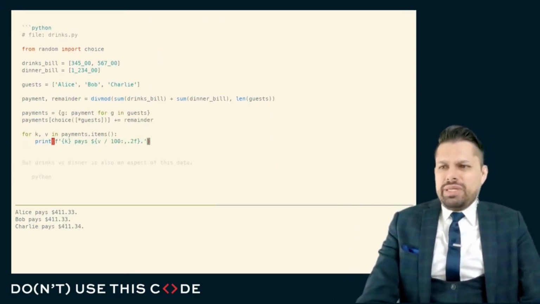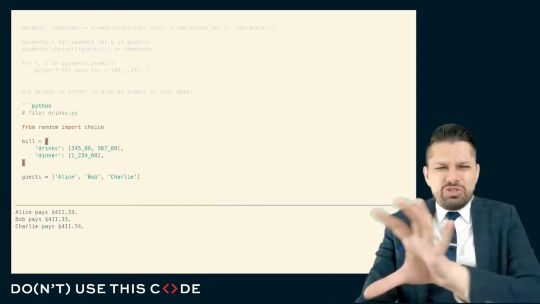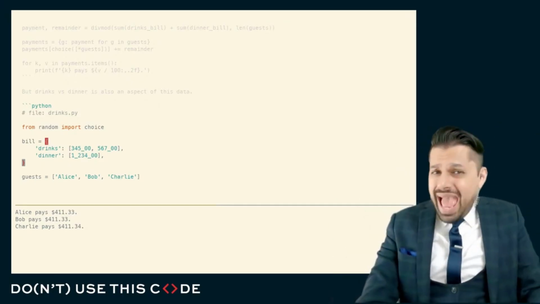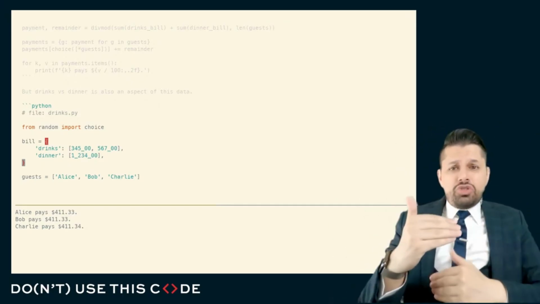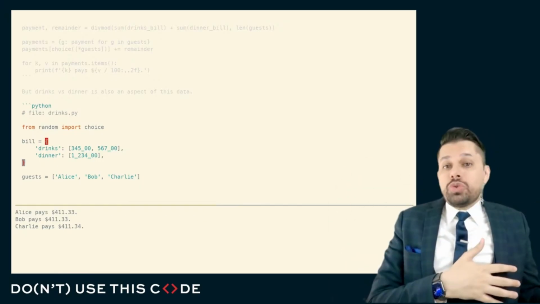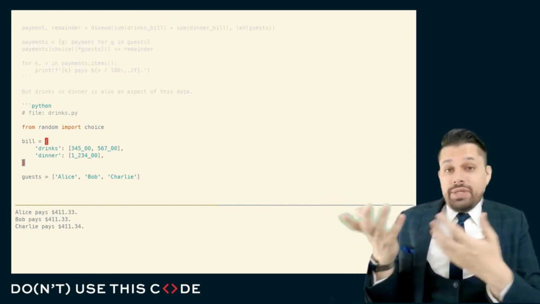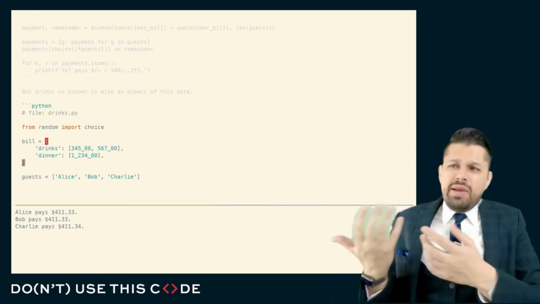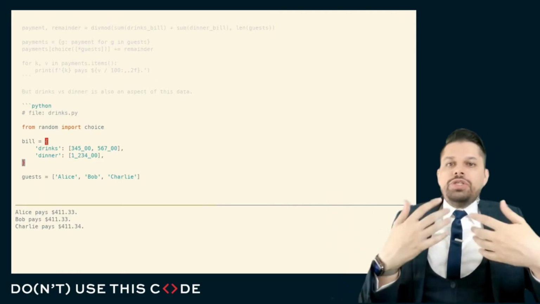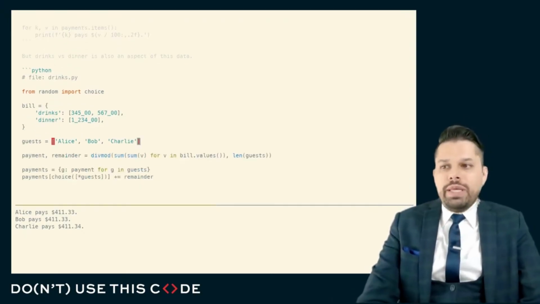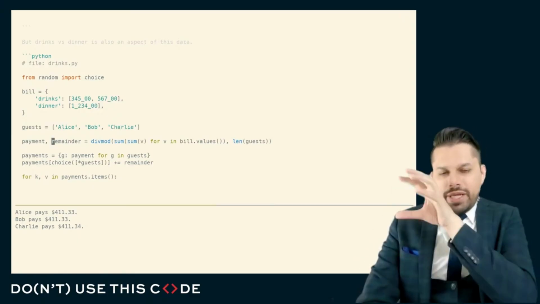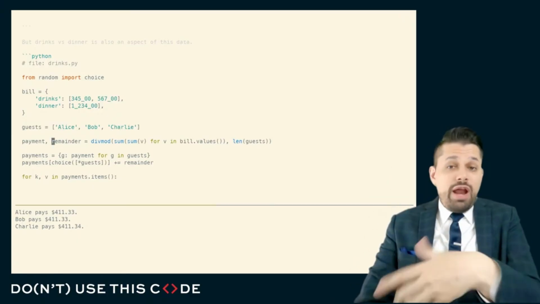But it stands to reason that drinks and dinner maybe doesn't include that maybe people go out for another round of drinks afterwards. And so the structuring of this data should be some kind of dictionary mapping the section or portion of the meal to each one of those payments. We might store those payments as a single integer value because we may not care that the drinks had maybe two rounds associated with it, both very expensive. We may only care that the total bill came out to a certain amount and only certain people were responsible for that total bill. Whatever the case may be, it's very likely that a beginner might start with the absolute most basic modeling where everything is structural in nature.